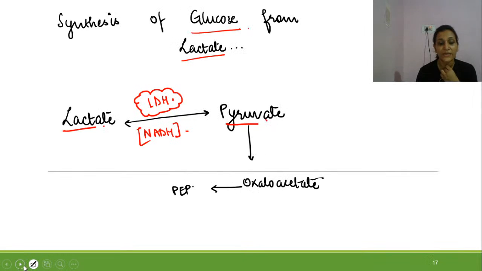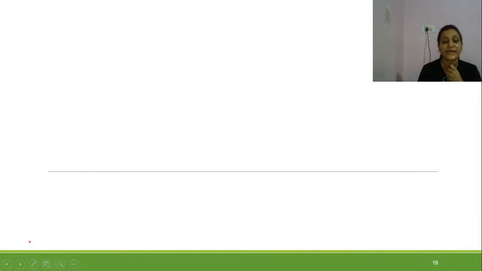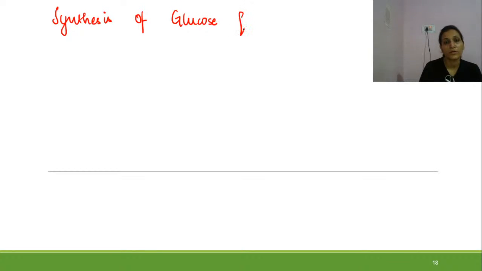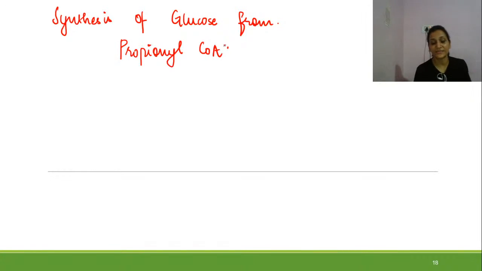Now moving ahead, the next thing is how the synthesis of glucose occurs from propionyl-CoA. So the next heading should be synthesis of glucose from propionyl-CoA. How does this happen?